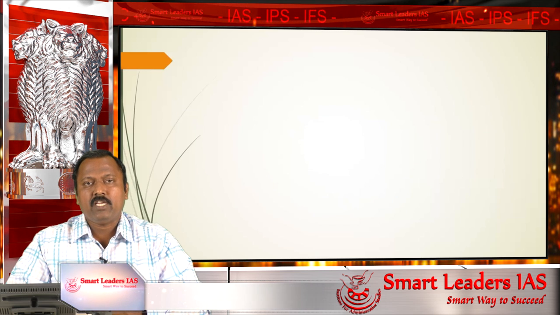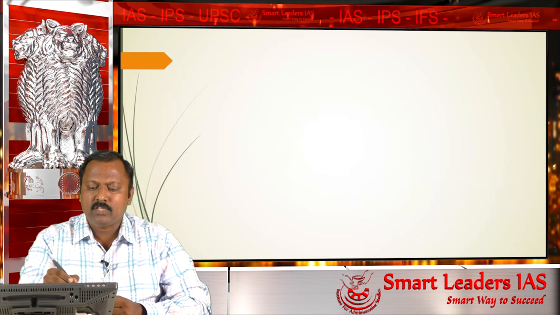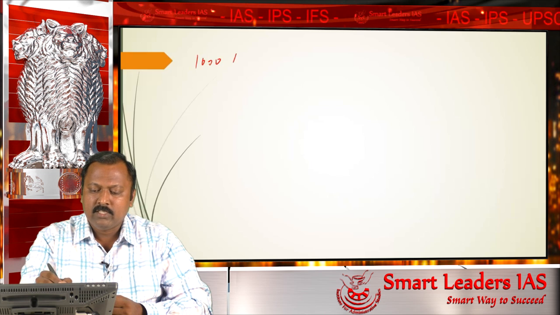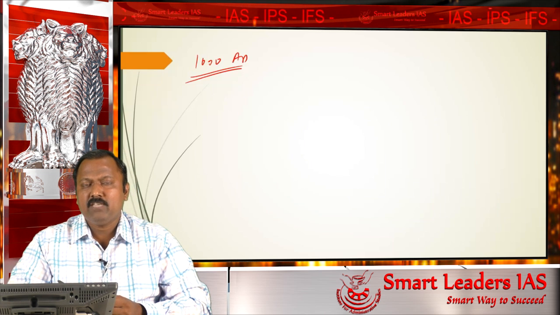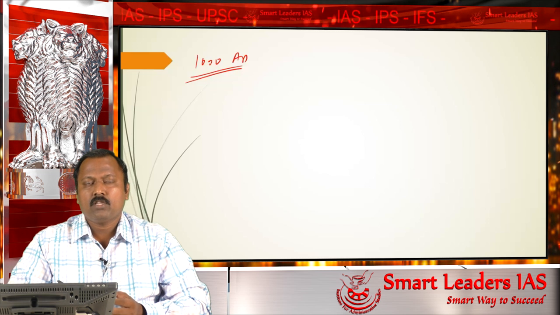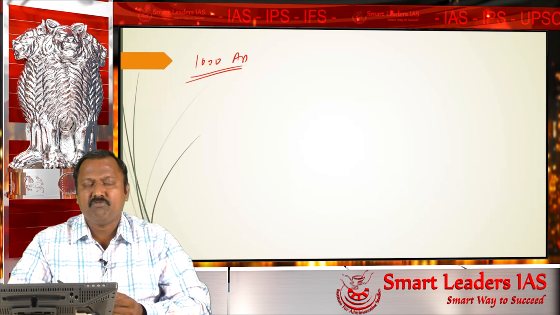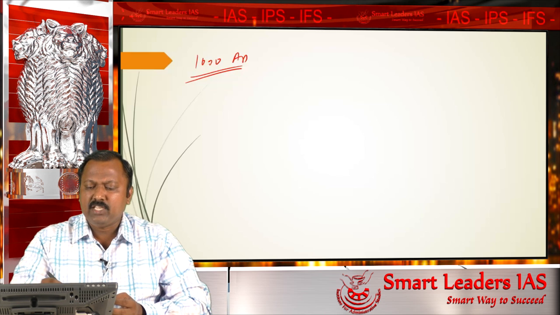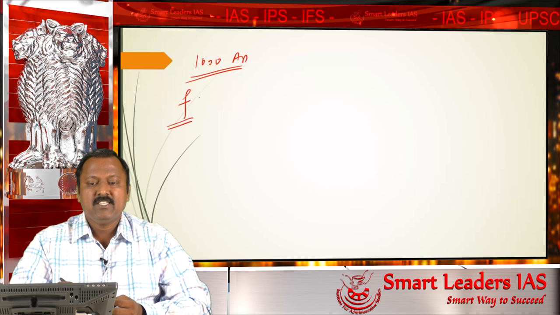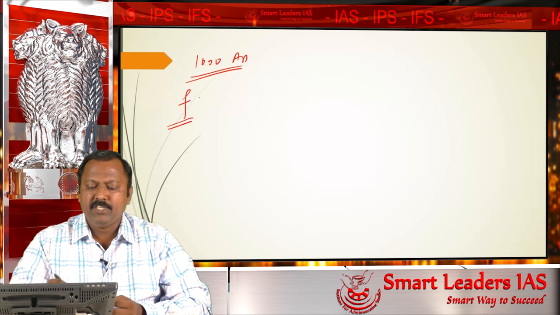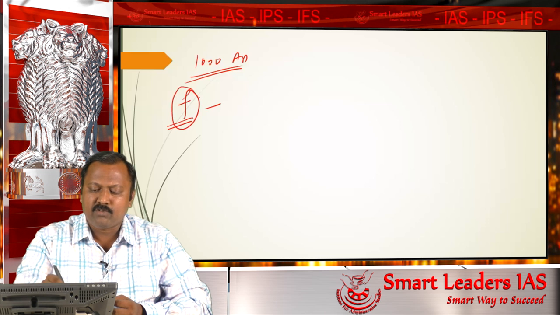In the previous outline of ancient Indian history, you should have known that I stopped at 1000 AD. I concluded that by 1000 AD, because of the tripartite struggle, the whole of northern India's political setup had weakened, and it created a vacuum which was responsible for the entry of foreigners. I have spoken about this in the previous class. So 1000 AD is a period in which many foreigners entered into India.